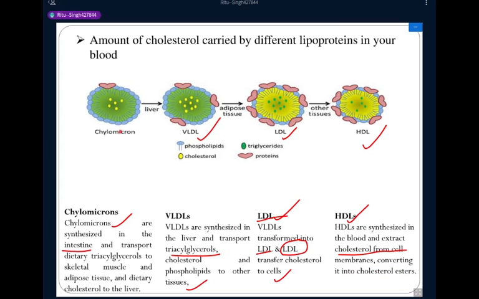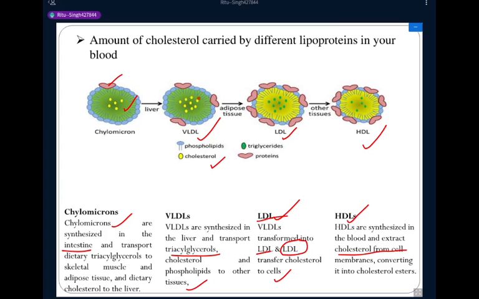So in the structure of chylomicron, the yellow dots represent the cholesterol and the blue area represents the phospholipids. In the chylomicron structure a small amount of cholesterol is present, covered by the phospholipid membrane. And this represents the proteins.